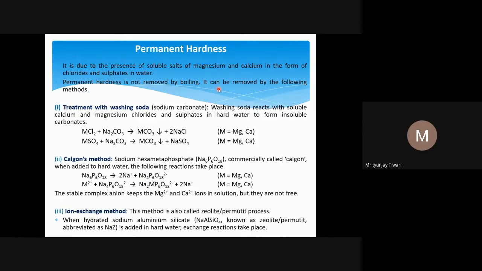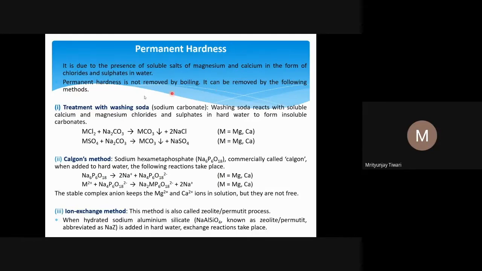Why permanent? Because this hardness cannot be removed by ordinary methods, by simple boiling, or by the Clark method that we have used. To remove it, we need special techniques.